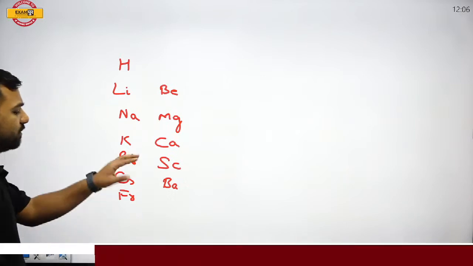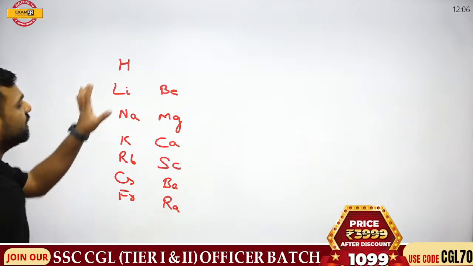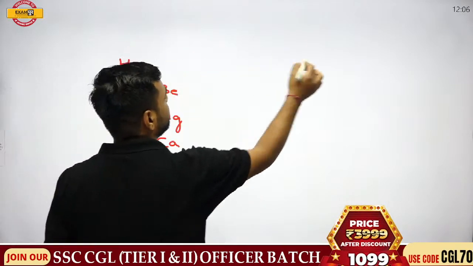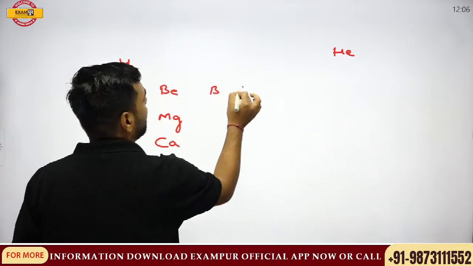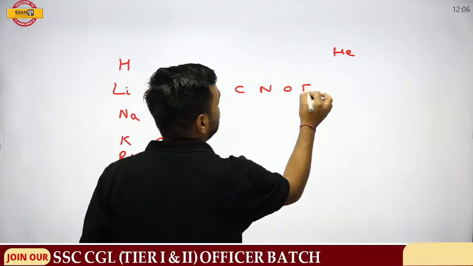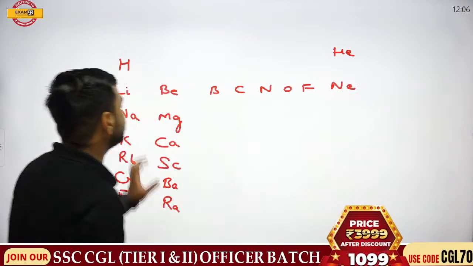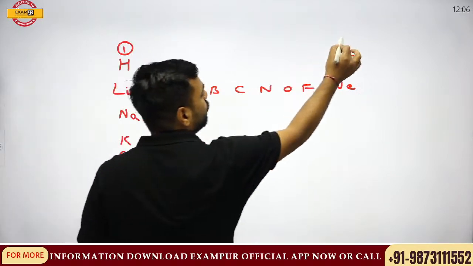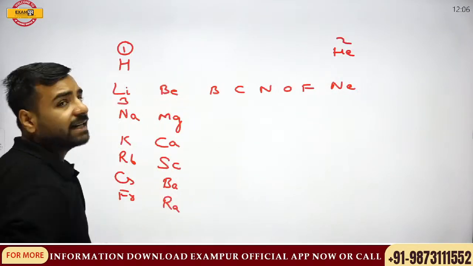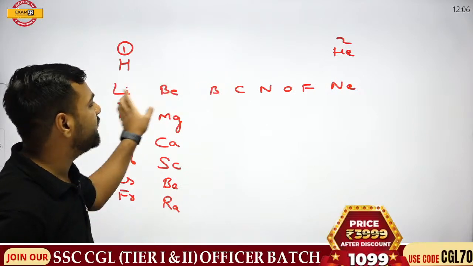So when I make this periodic table, try to make this: hydrogen, helium, then lithium, beryllium, boron, carbon, nitrogen, oxygen, fluorine, neon. Please remember the sequence order: 1, 2, 3, and these are the atomic numbers, 1, 2, 3 and so on.